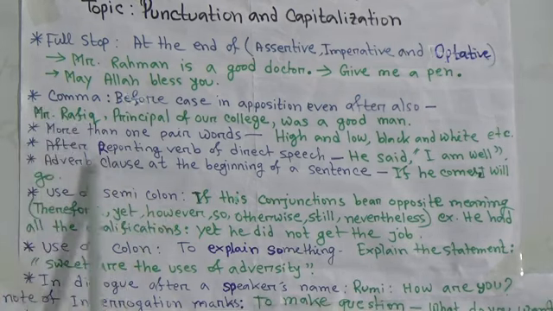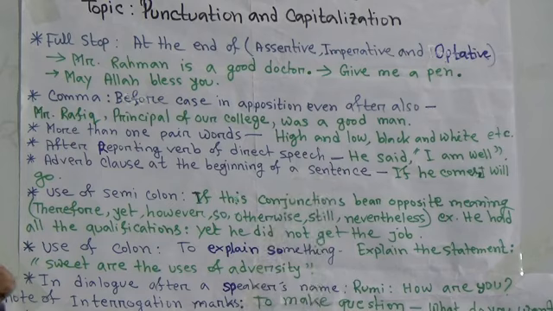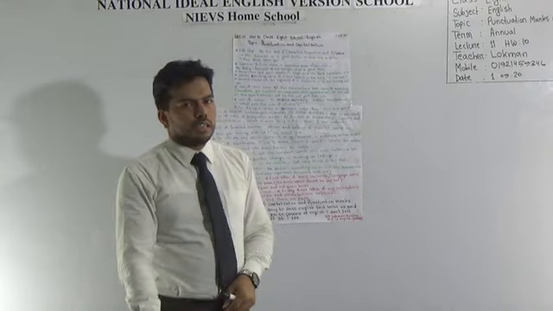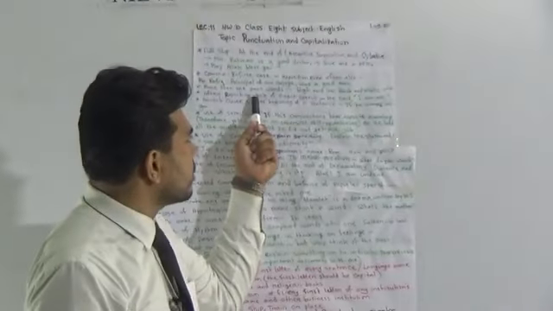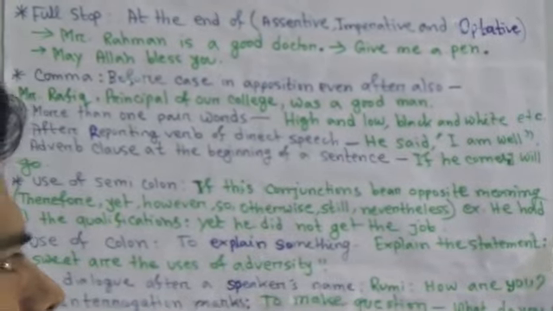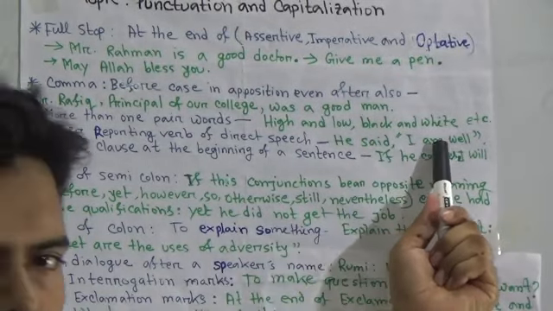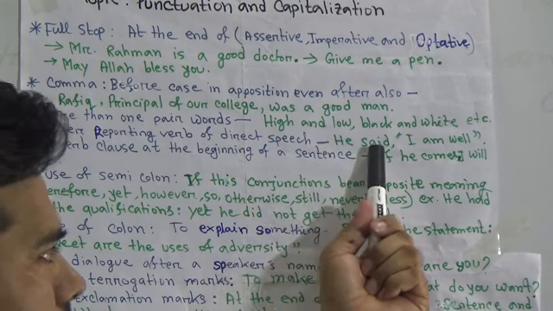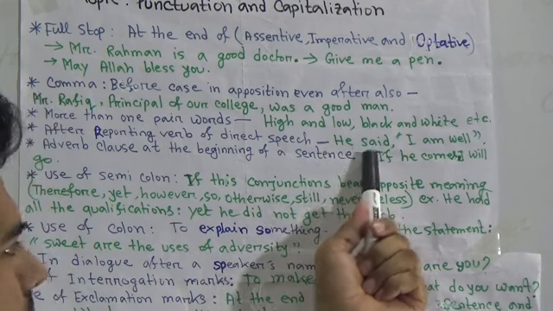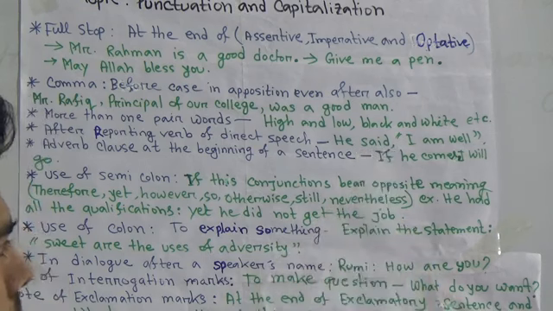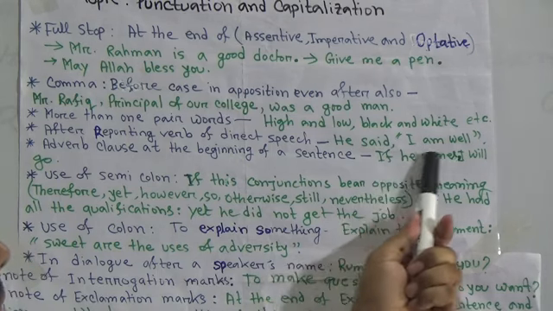Next one is after the reporting verb of direct speech. You have already learned in our narration class that the inside of inverted comma is our reported speech, and where there is a subject and verb, that is our reporting verb. After using this reporting verb, we must give a comma. He said, comma, I am well.